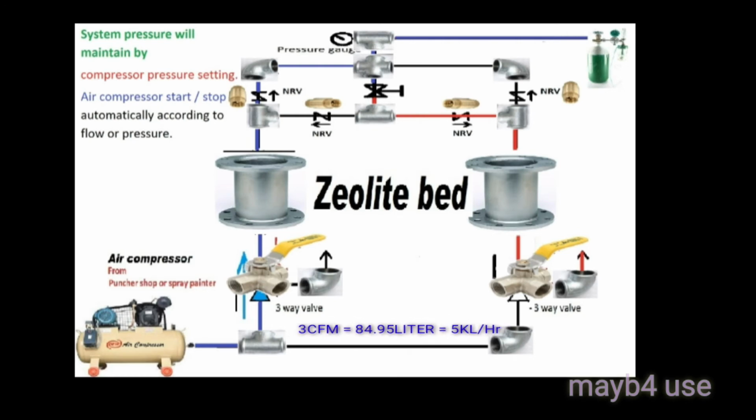One more thing, this supply should not be given directly to the hospital cylinder tank. This unit is kept separate because it is not medical grade. To avoid contamination of the medical grade oxygen, you can keep a separate line for this. This oxygen can be used for non-critical patients only.